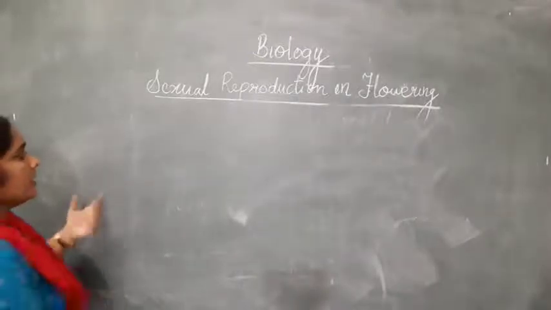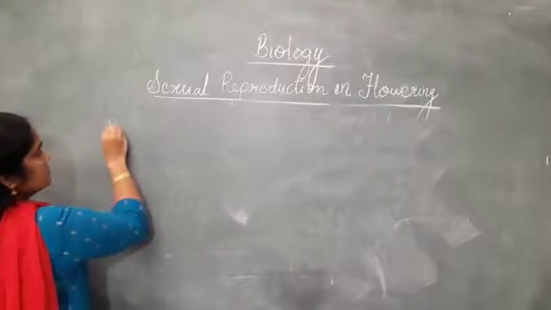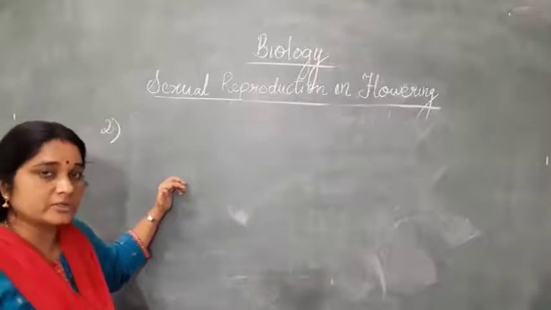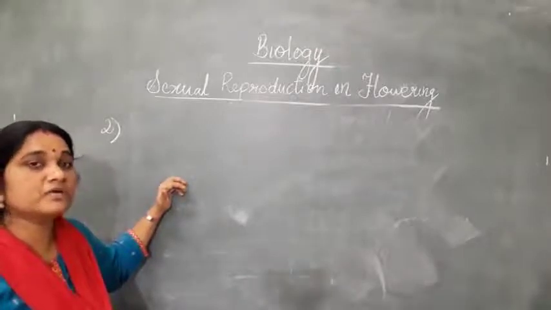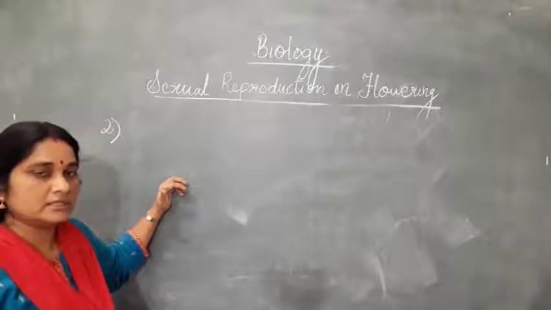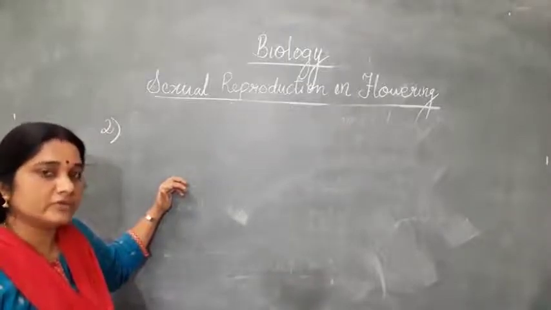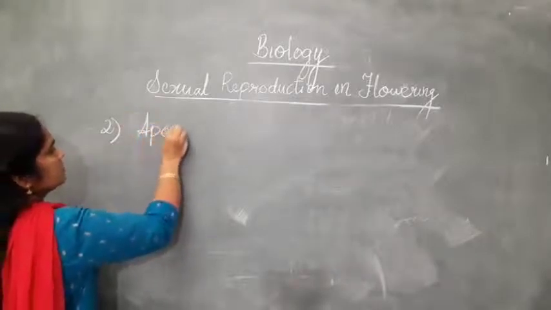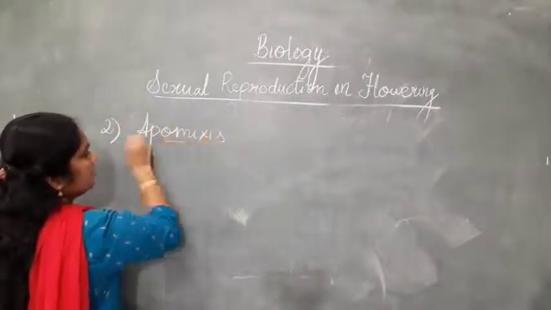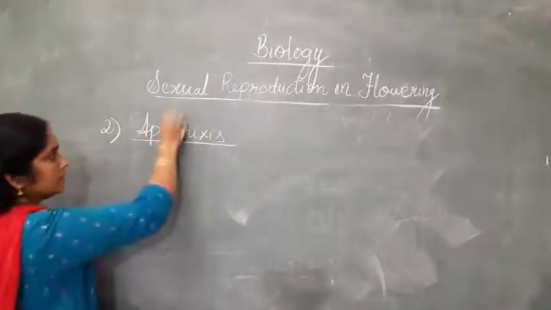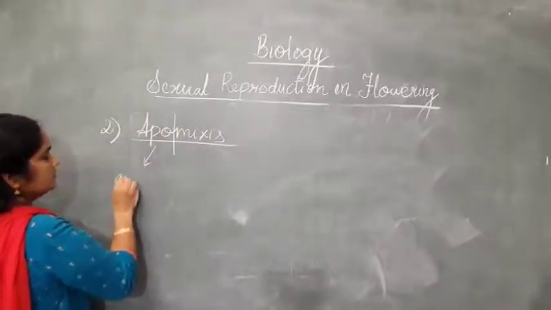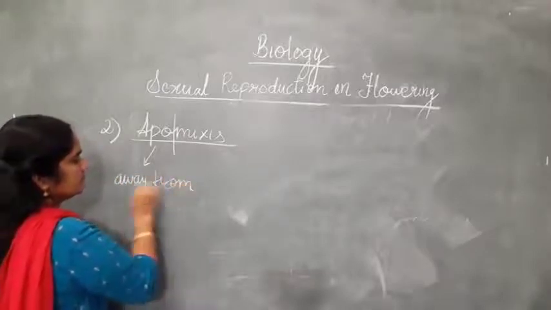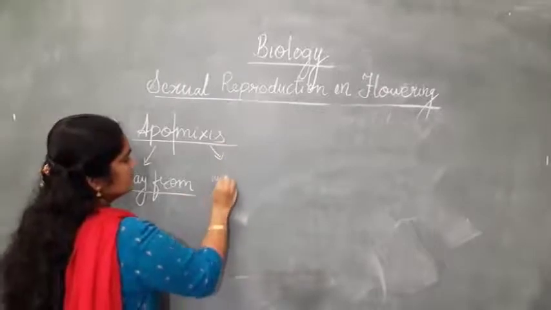Another mechanism which can be seen is actually asexual reproduction, where there is no fertilization and no gamete formation. That is, the male gamete is not fusing with the female gamete. That kind of mechanism is known as apomixis. Apomixis is a Greek word made up of two parts. Apo means away from, and mixis means mixing, that is, without mixing.